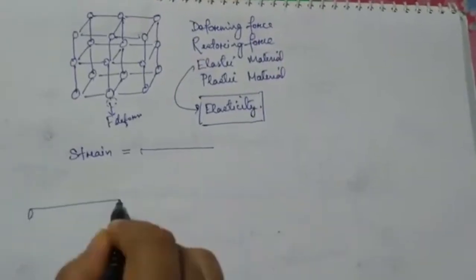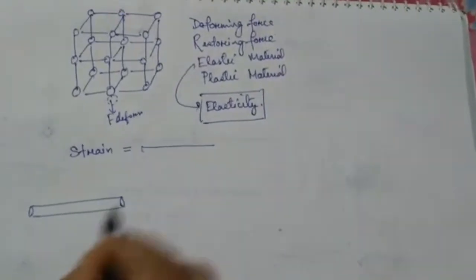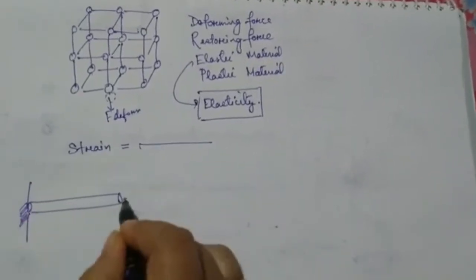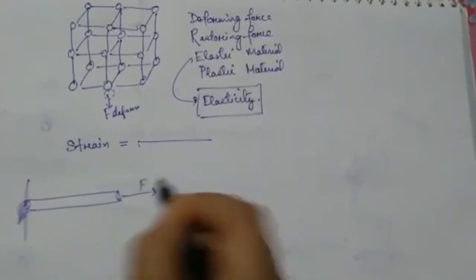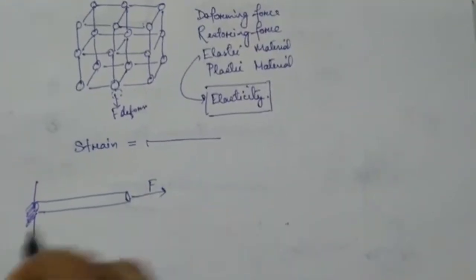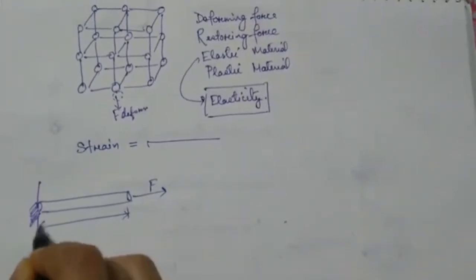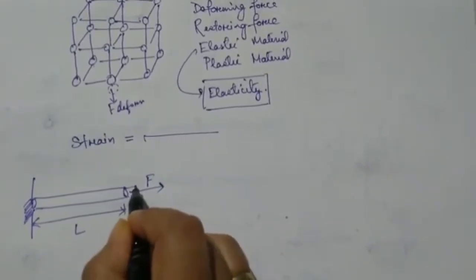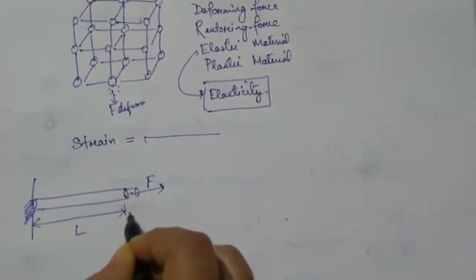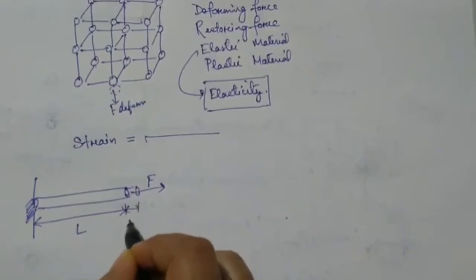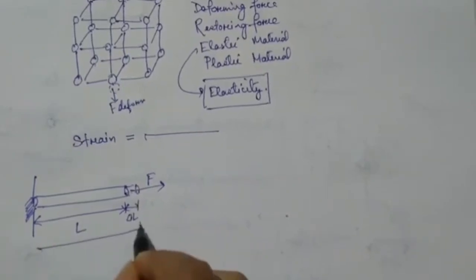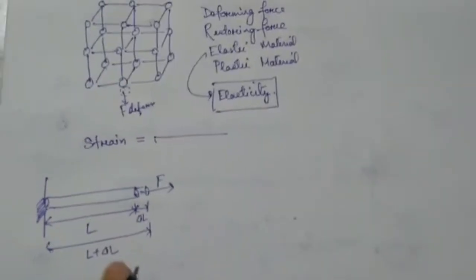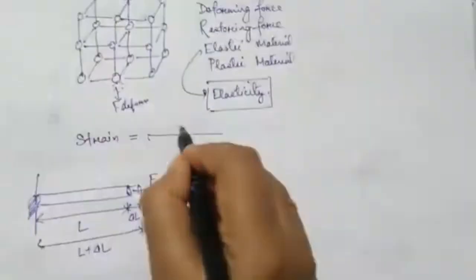Suppose there is a rubber wire like this, fixed on one side on a wall, and you are stretching it in this direction with a force F. Initially the length is L; you increase its length and it becomes thinner, and the length increases to this. So this is del L, the final length after deformation. If I ask you what is the strain produced, what will you have to write? Change